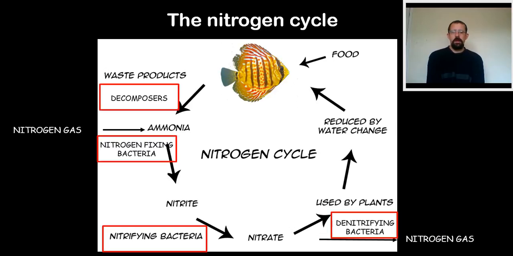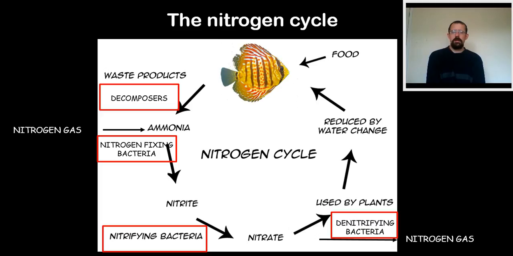But also then we've got the bacteria that play essential roles. There are different names for the bacteria. As I've already mentioned, there's the decomposer bacteria, but there are others. Converting the nitrogen gas to ammonia, you've got nitrogen fixing. Think of it as fixing hydrogen to nitrogen to create ammonia. The nitrifying bacteria then work to convert the ammonia to nitrites and the nitrites to nitrates. And then we'll often consider the bad bacteria, the denitrifying bacteria, that will convert nitrates to nitrogen gas.